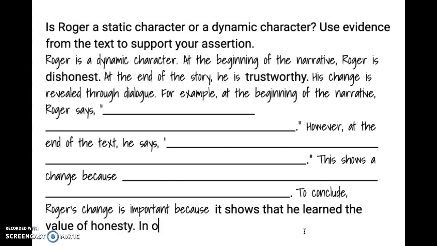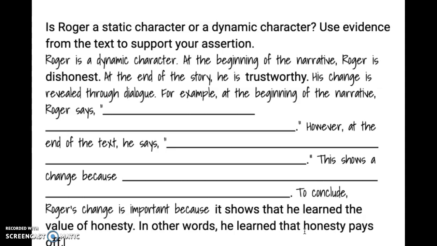In other words, he learned that honesty pays off. And that one sentence, honesty pays off, that is one of the themes of the story.